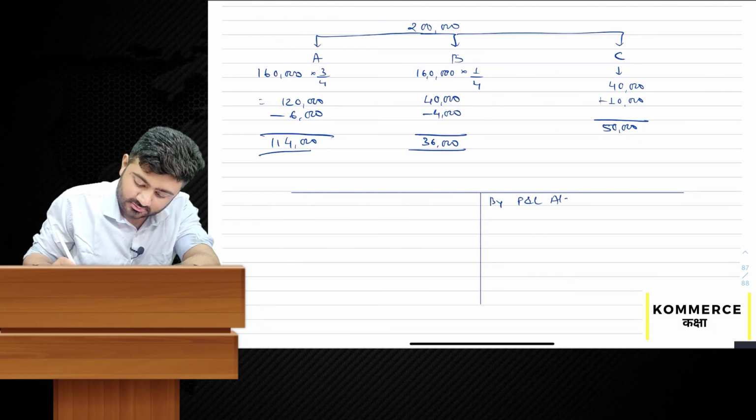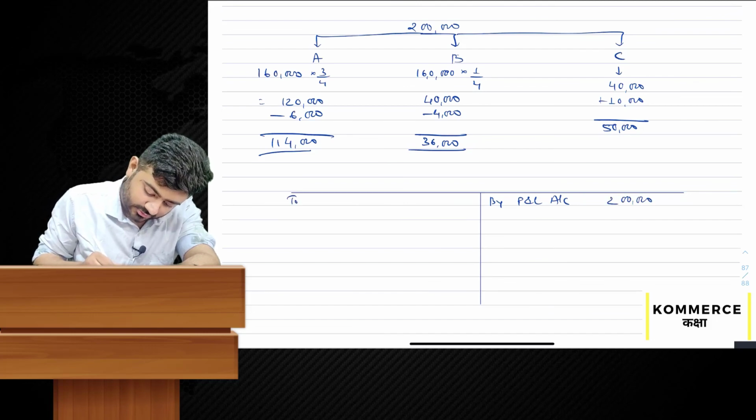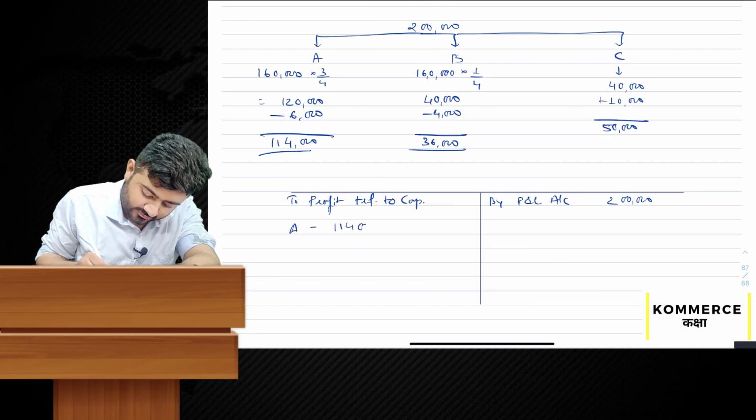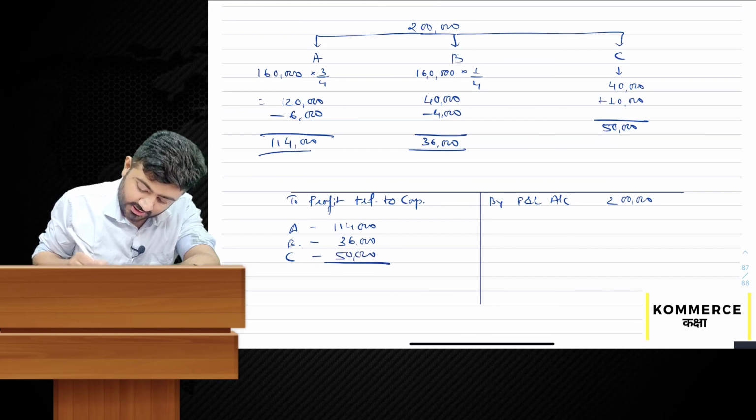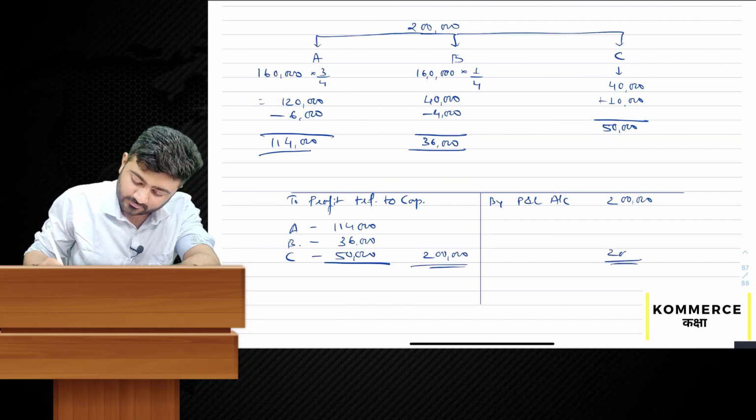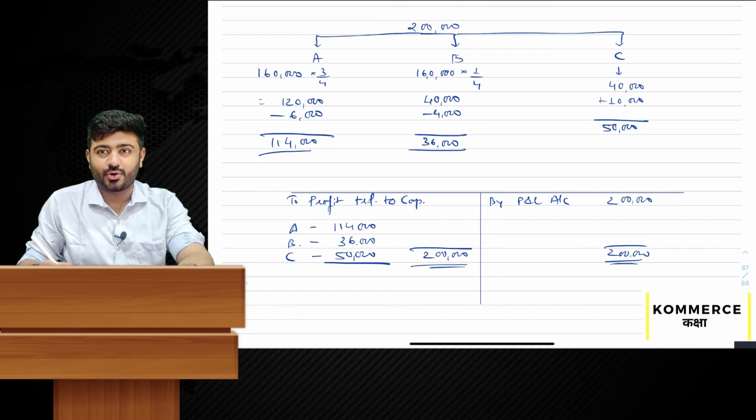So therefore the P&L appropriation account will look like this. By P&L account 2 lakh, to profit transfer to capital: A 1,14,000, B 36,000 and C 50,000, in total 2 lakh rupees. With this, the question is over. Thank you, class.